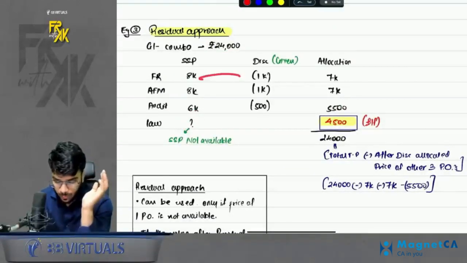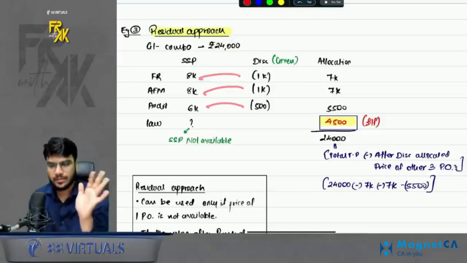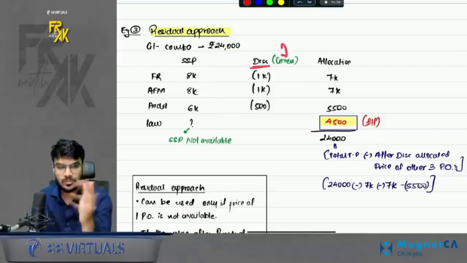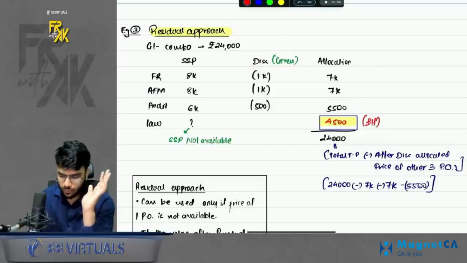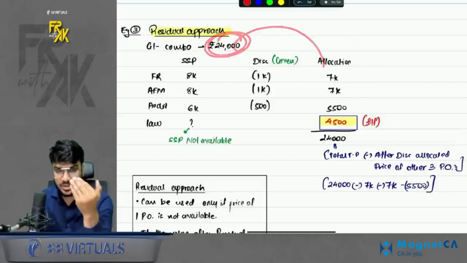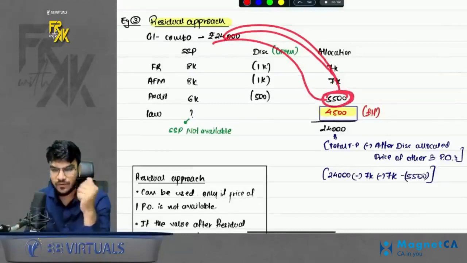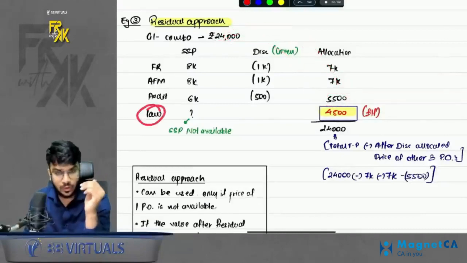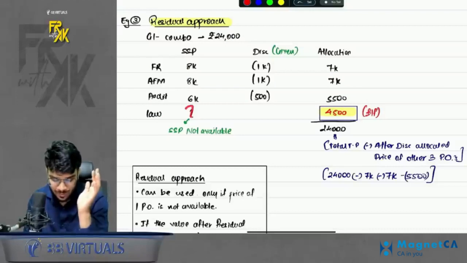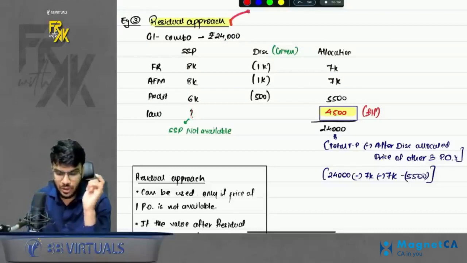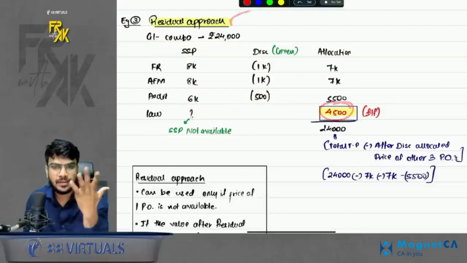Second thing, how much discount did you give on the first three products? You already have this. This is given in the question. Okay, assume this. That is given in the question. So out of 24,000, 7,000 you are charging for FR, 7 you are charging for AFM, and 500 are charging for audit. How much will you charge for law? You can't allocate because SSP is not available. So in this residual approach, you will take the balance of law as a balancing figure.